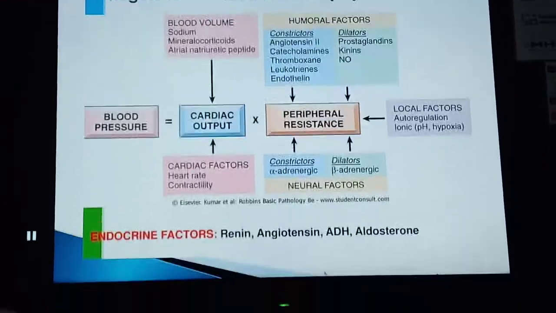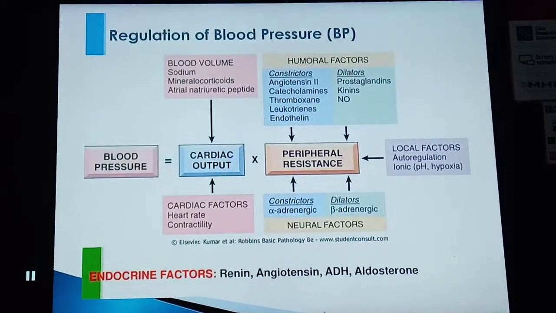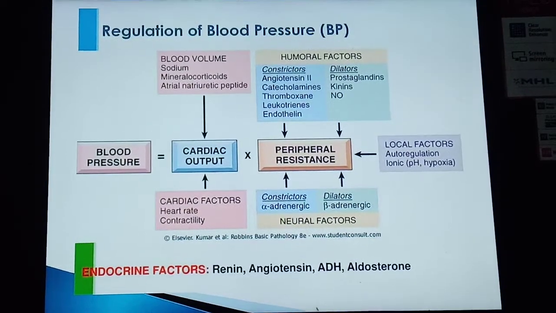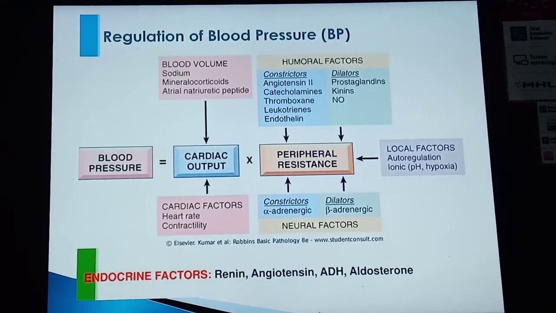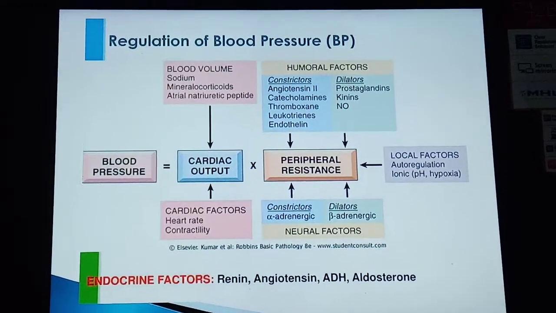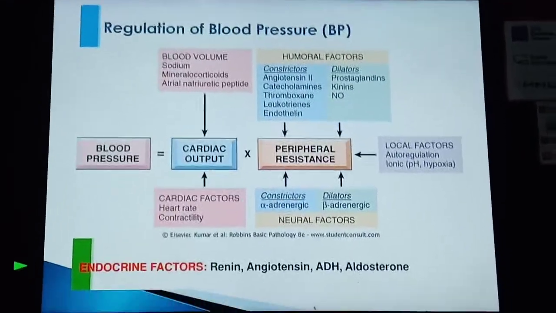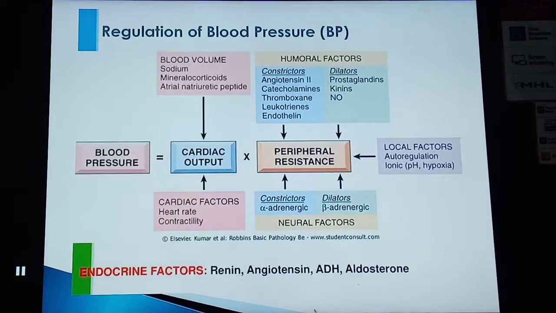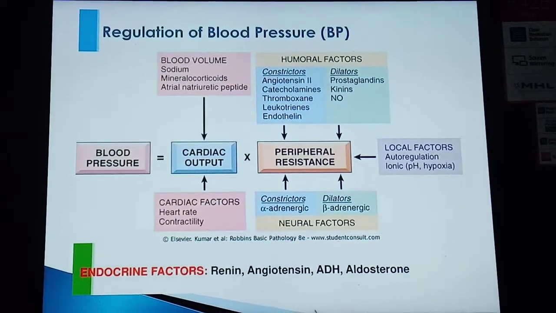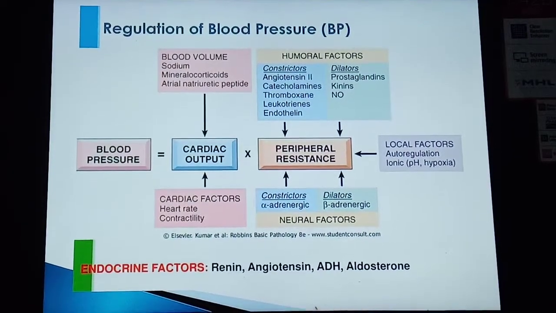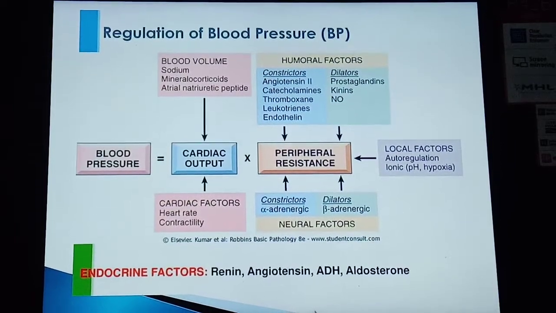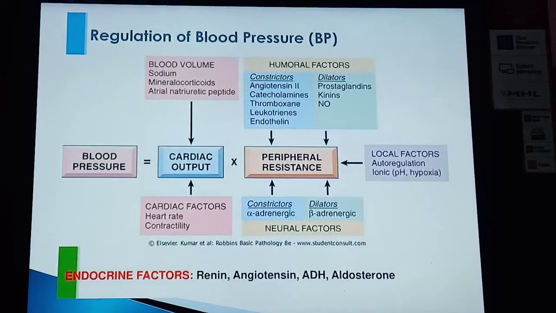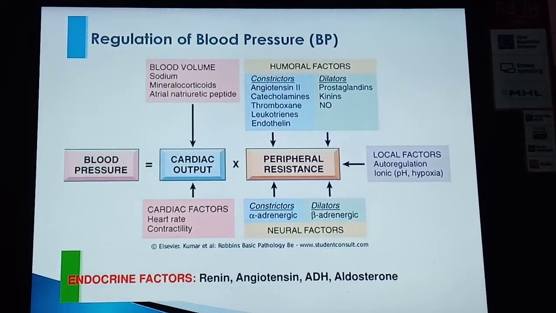So, regulation of blood pressure: blood volume, sodium, mineralocorticoids and atrial natriuretic peptide, and some humoral factors like constrictors and dilators. Constrictors are angiotensin II, catecholamines, thromboxane, leukotrienes and endothelin. Dilators are like prostaglandin, kinin and nitric oxide.